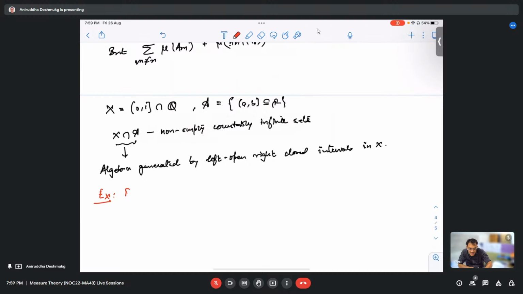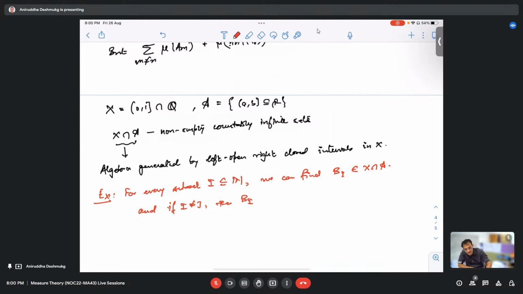You can try doing this for every subset I of N. We can find a set B_I inside X intersection A, and if I is not equal to J, then B_I intersection B_J is empty. So you just try doing this.